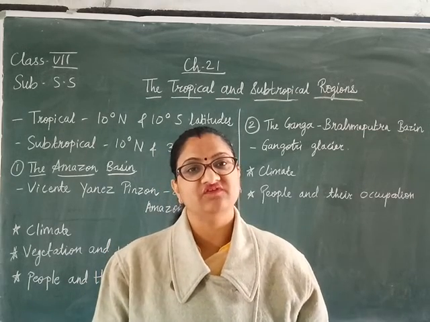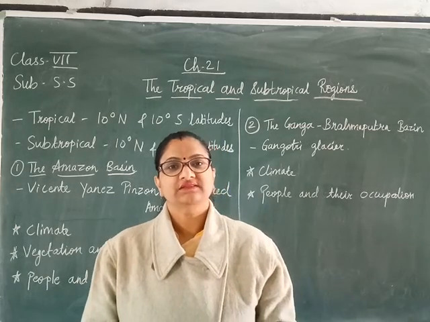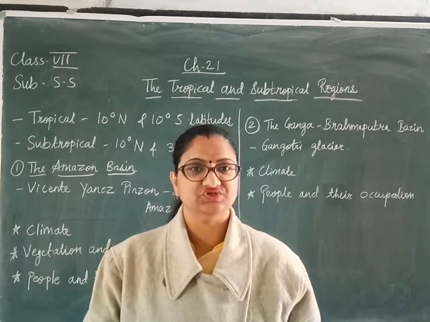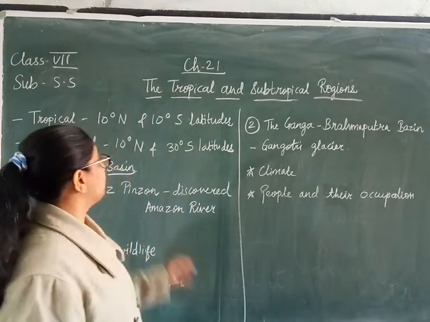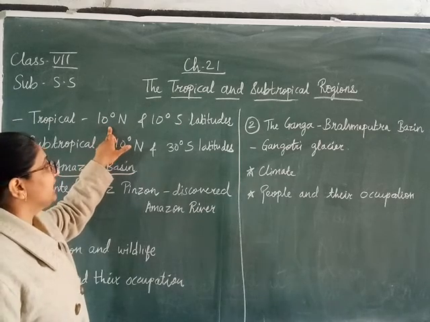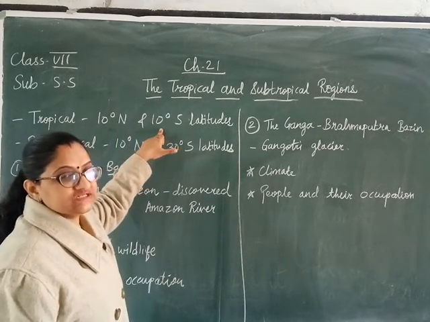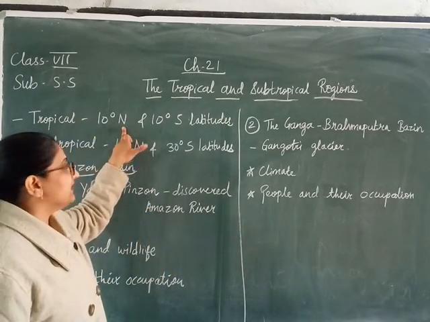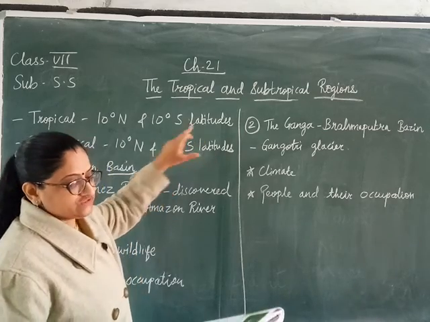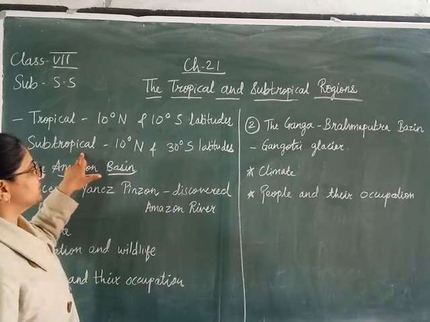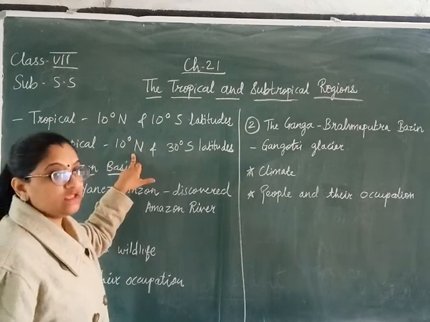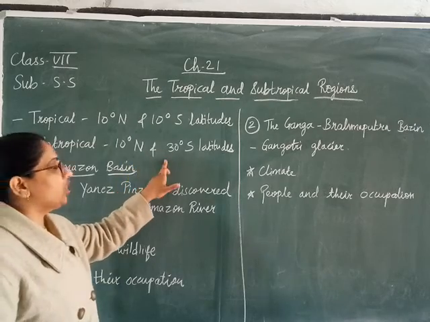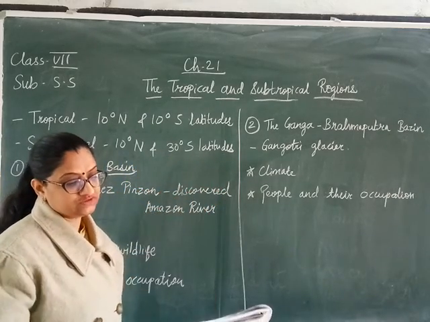So today in this chapter we are going to study the life of the people that live in the tropical regions and the subtropical regions. Now, the tropical region extends between 10 degree north and 10 degree south latitudes. Whereas the subtropical region extends to 10 degree north and 30 degree south latitudes.